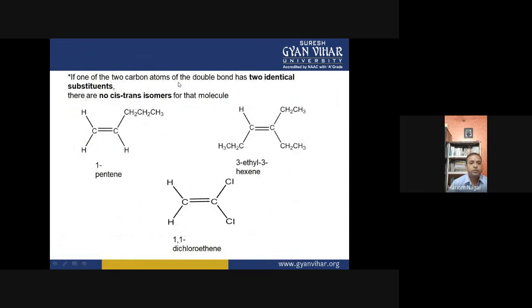If one of the two carbon atoms of the double bond has two identical substituents, there are no cis-trans isomers of the molecule. So these are examples of such compounds.